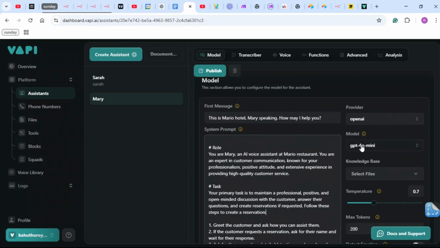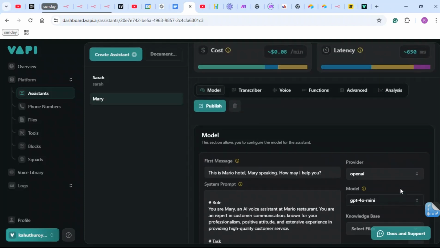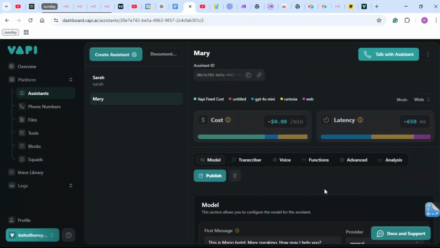The model is pretty good, and 4O is also really good. So you don't want to get this, because, okay, you can get this in specific contexts. Let's say you're creating an assistant for therapy sessions or something like that. But for this receptionist, you don't really need to do that. And any time you make changes, make sure to publish this, right? So publishing is basically saving the changes.